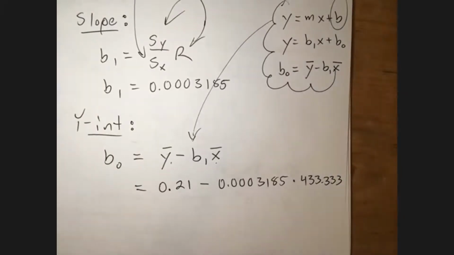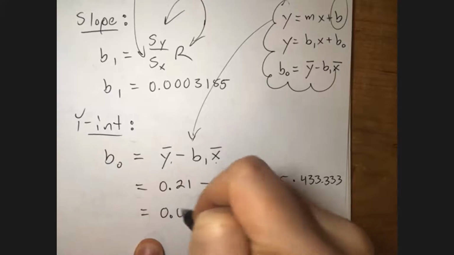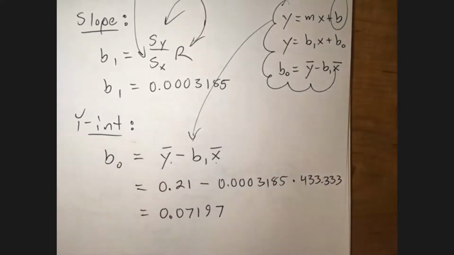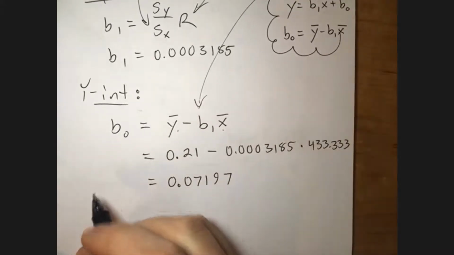Right, so that's what I've got to go compute, okay? And I did that on my math program there, and I got this. Okay, so we got it. We got B1 and B0,